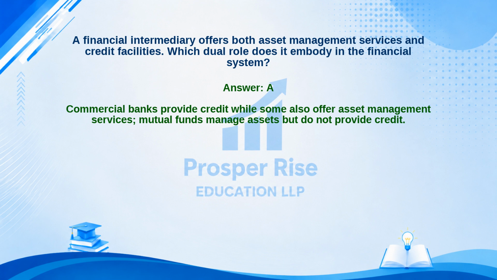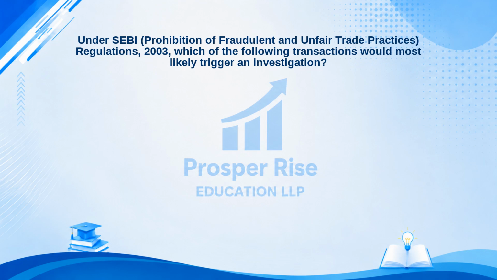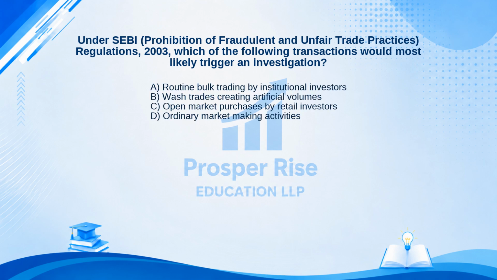Commercial banks provide credit, while some also offer asset management services. Mutual funds manage assets but do not provide credit. Here is another practice question. Under SEBI Prohibition of Fraudulent and Unfair Trade Practices Regulations 2003, which of the following transactions would most likely trigger an investigation? Here are your options.